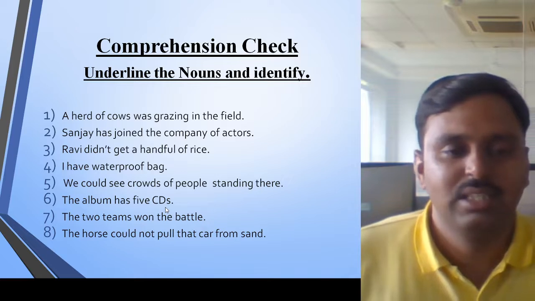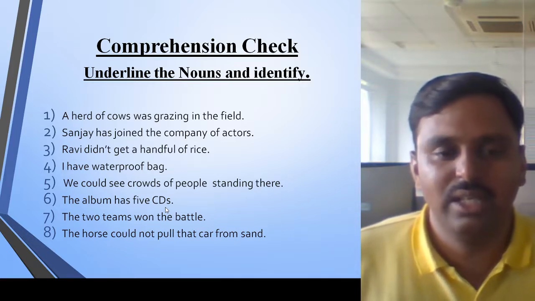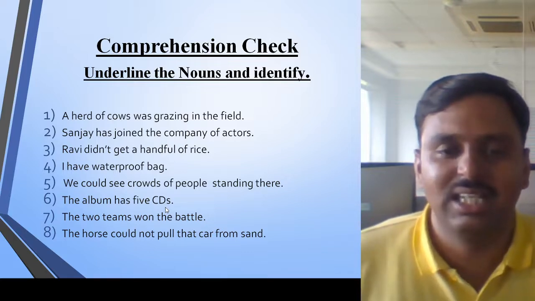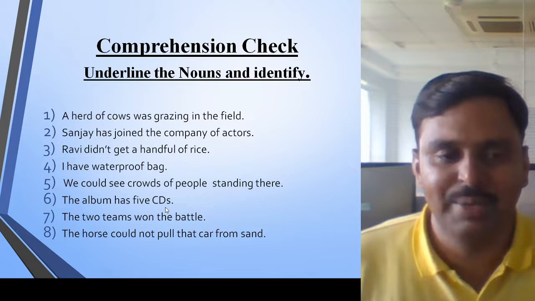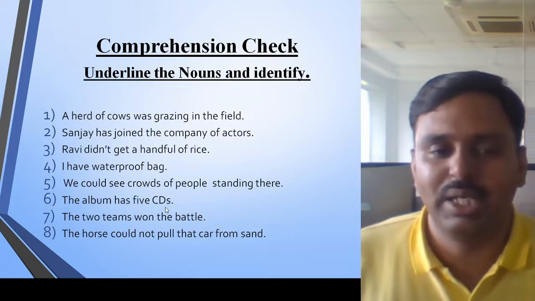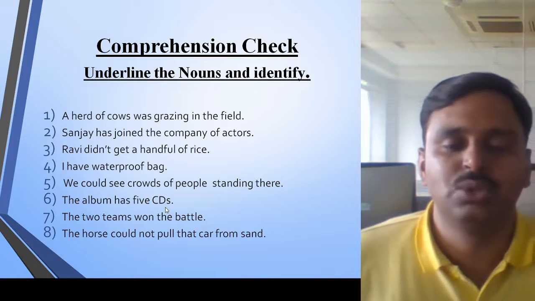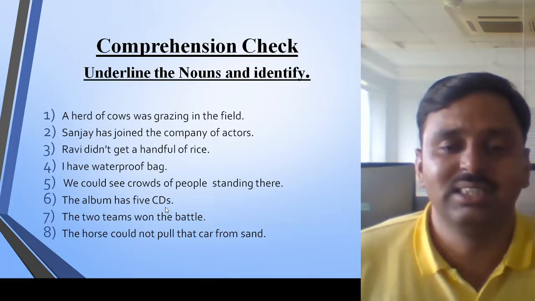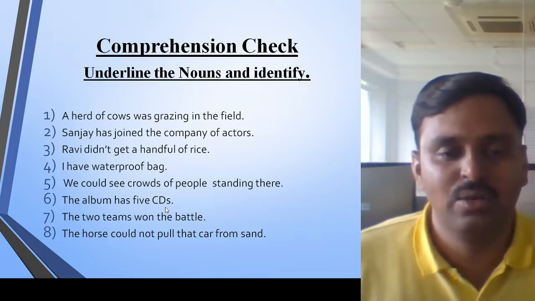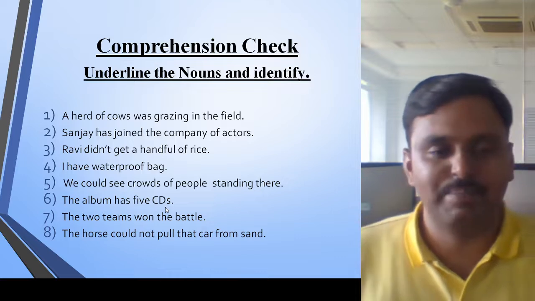Next example: Sanjay had joined the company of actors. Here in this sentence there are three nouns. The first is Sanjay, a proper noun referring to a particular person. Company is a common noun; we do not know which company it actually is. And actors is also a common noun, not specifying. That's the reason.